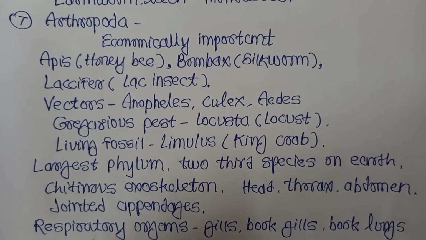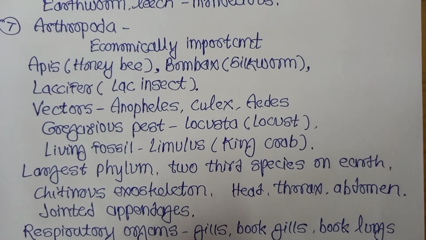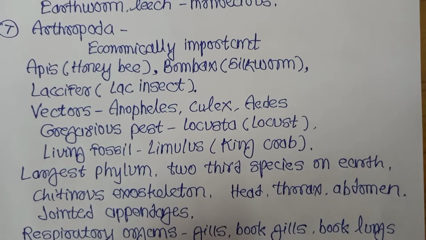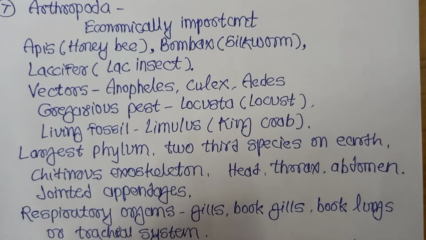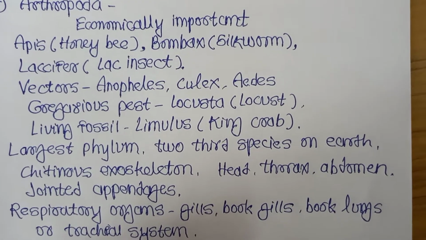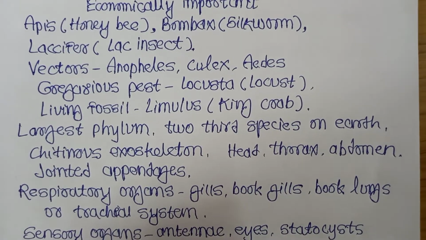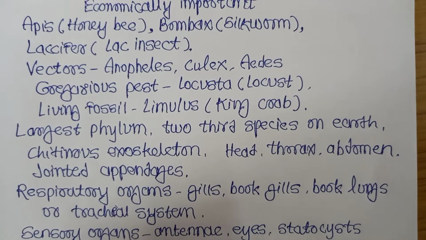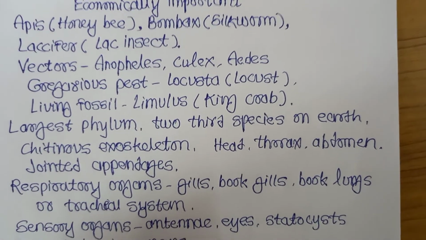This is the largest phylum. Two thirds of species on the earth belong to arthropoda. They have a chitinous exoskeleton, an outer covering that is chitinous. Their body is divided into head, thorax, abdomen, and they have jointed appendages. Respiratory organs in different arthropods, which are they? Gills, book lungs, book gills, tracheal system.